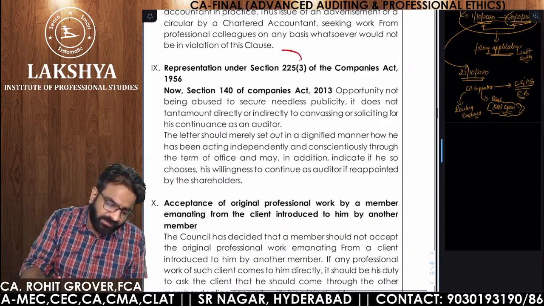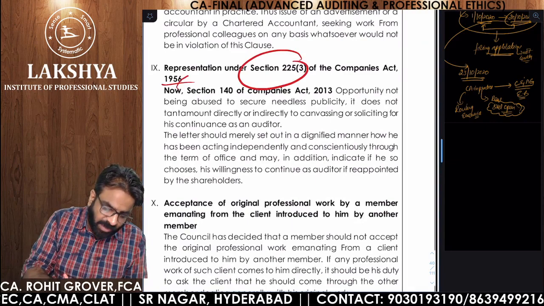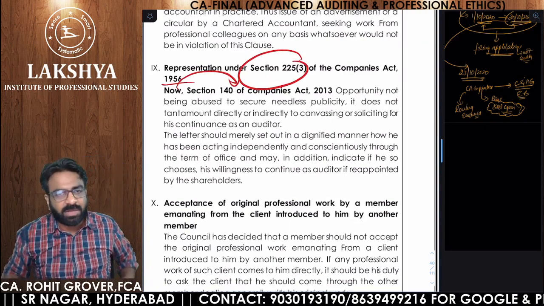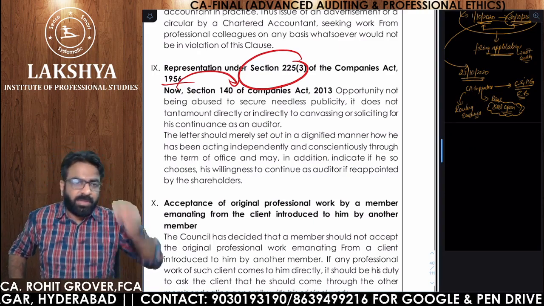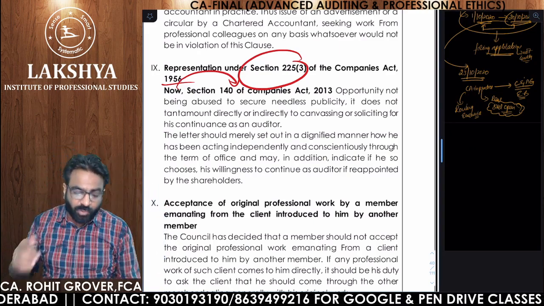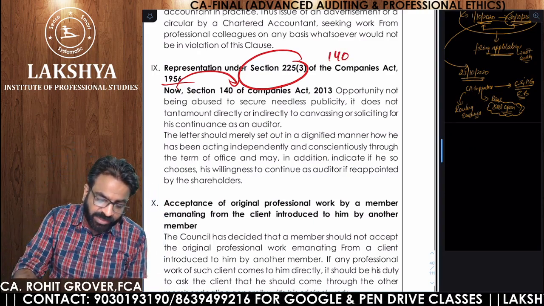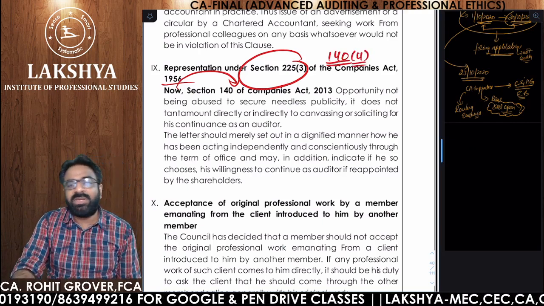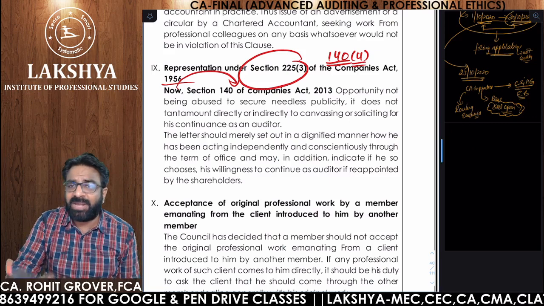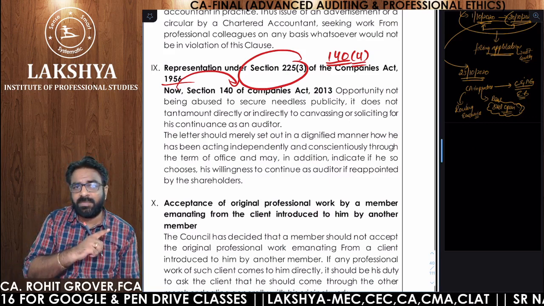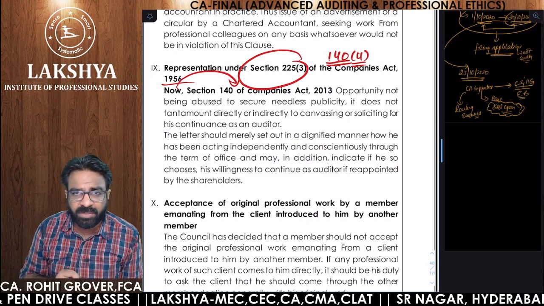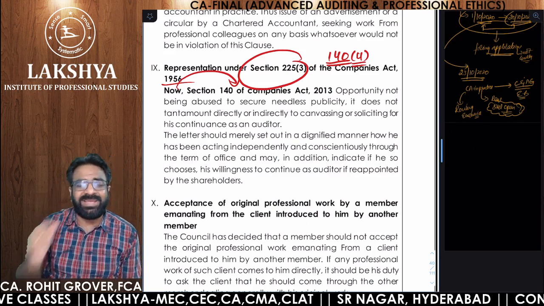Representation under section 25 of Companies Act 1956. Now it is known as section number 140 actually. So section number 140 is removal. Are you getting the point or not? Removal. Now remember one thing: as per section 140 subsection 4, do we give the opportunity of being heard to the retiring auditor or not? The removable outgoing auditor will be given the opportunity of being heard. One copy will be sent to the NCLT.